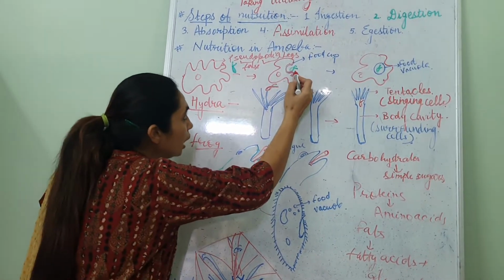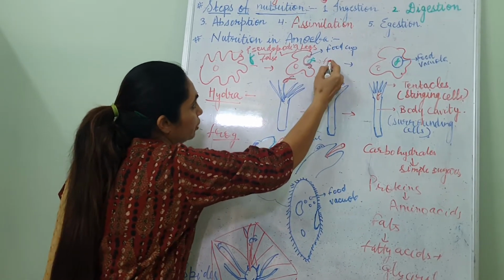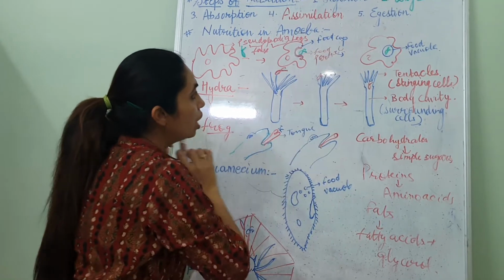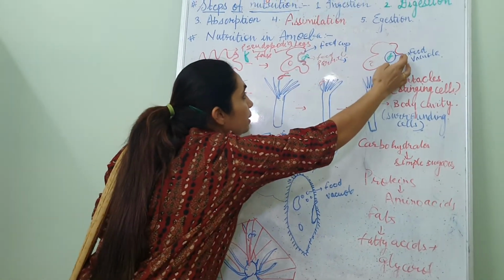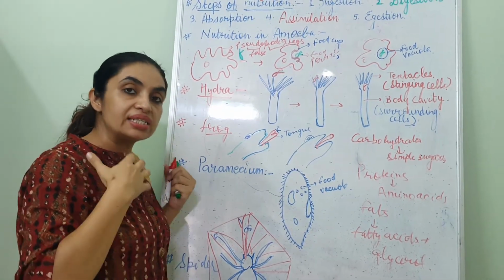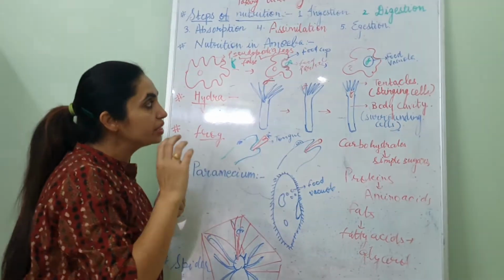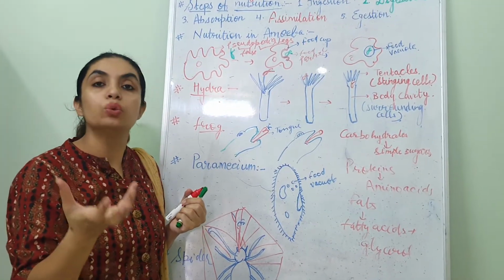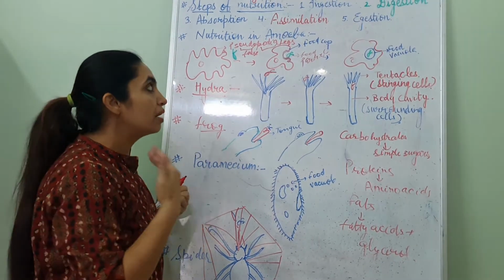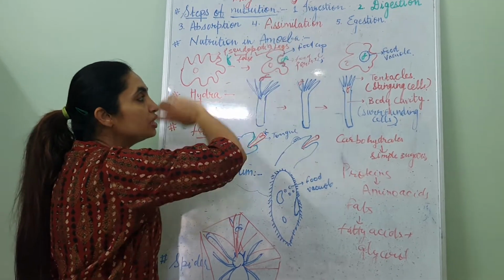In this food cup, the amoeba will trap the food particle. After this, it will be taken into the food vacuole. The food vacuole of amoeba is just like our stomach. It contains digestive enzymes, which are secreted on the food particle and the digestion is done. After digestion, assimilation will be there, and after assimilation, egestion will be there.